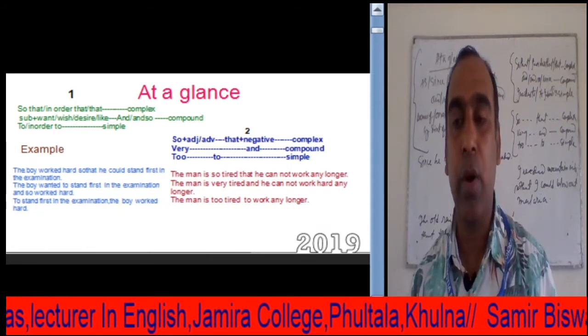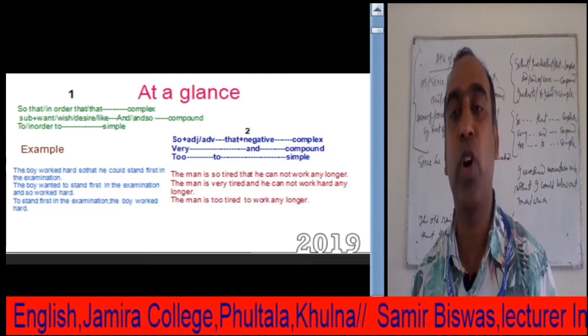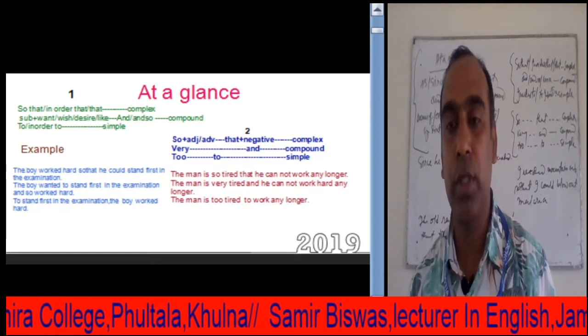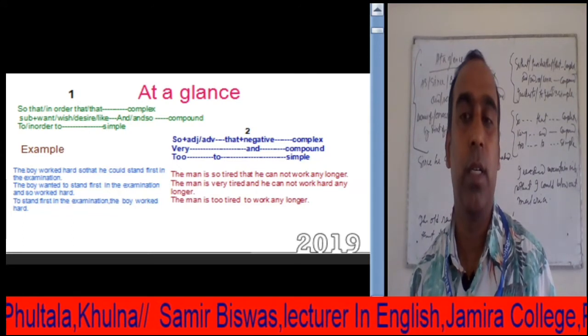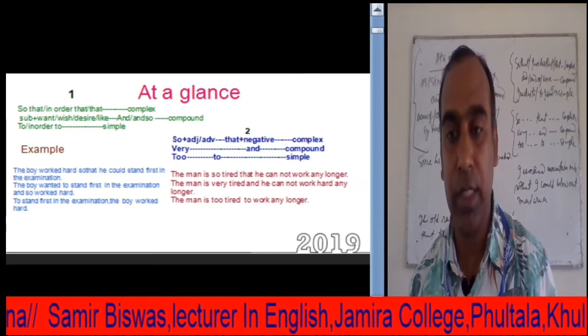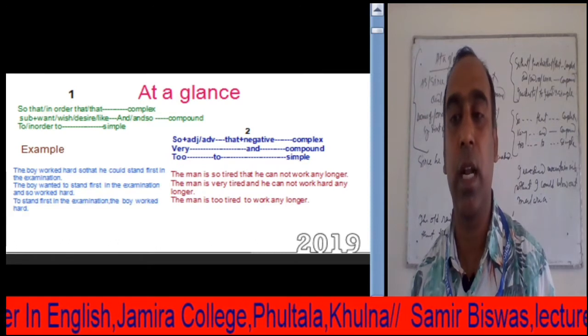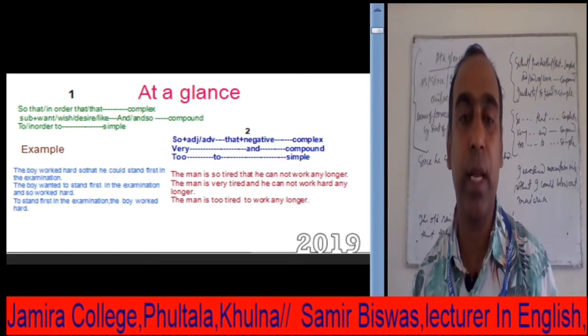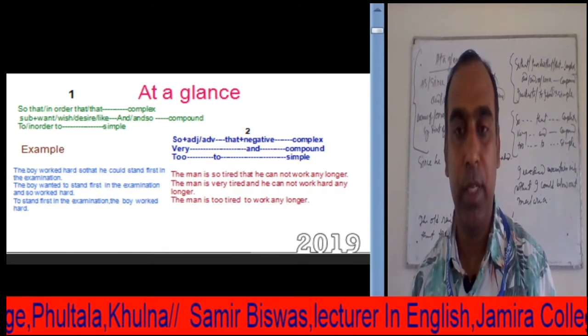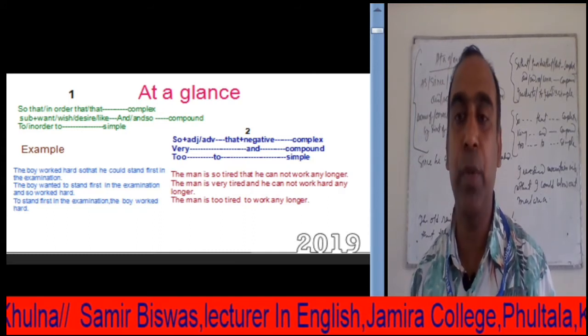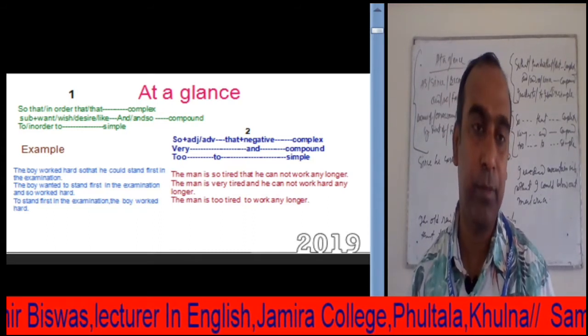Here now I am to give you some information about our subordinating conjunctions and what kind of subordinating conjunctions are used to make a complex sentence. At a glance, I am to give you this information.